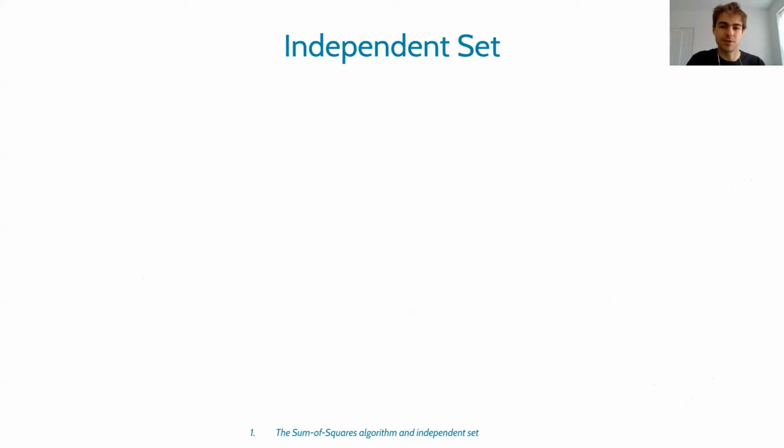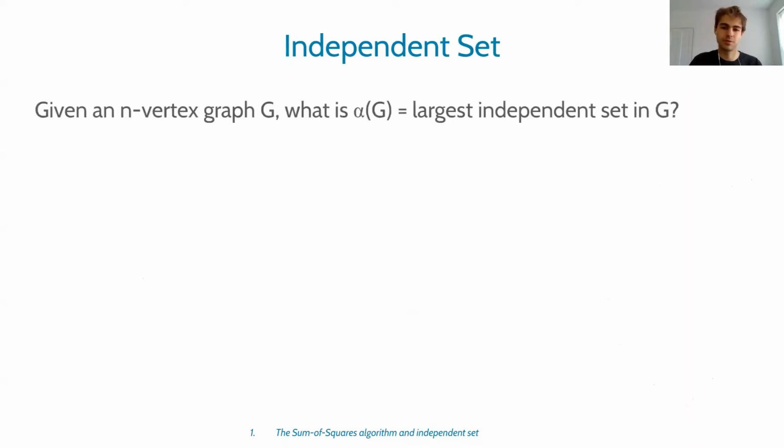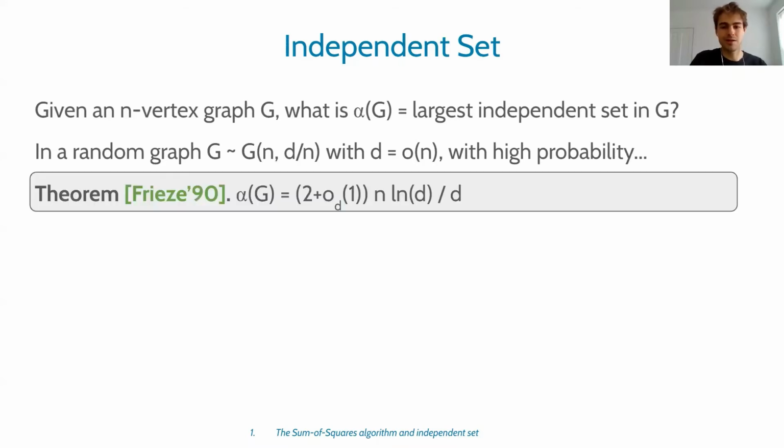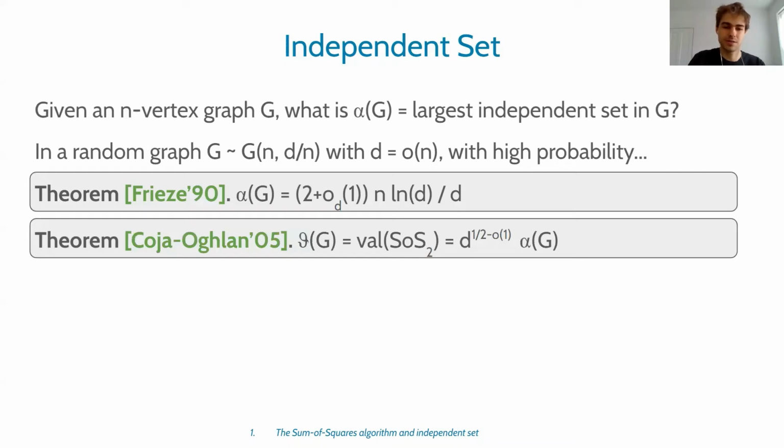So let me now give you the statement of our theorem. The independent set problem is denoted by alpha(G). It's just the largest independent set in the graph. And in a random graph, an Erdos-Renyi graph with edge probability d over n, it's known that the largest independent set has size approximately n times log d over d, which is some linear fraction of the vertices. Then the degree 2 SOS relaxation, which is equal to the Lovász theta number of the graph, is actually significantly larger than the true value. It's a factor of square root d larger than the true value of the independent set. And this was proven by Coja-Oghlan in 2005.